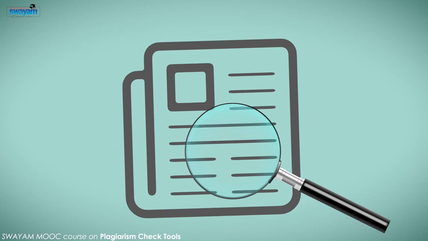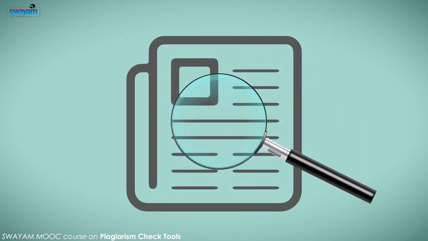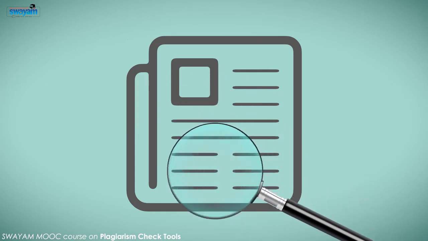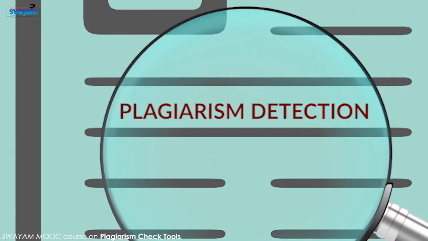So come back to the topic again. We have almost covered different aspects of ethics, and in between we have moved to clinical research, animal ethics and all, and now we are coming back again to academic writing. So when you have plagiarized content in the article, how will you detect it?